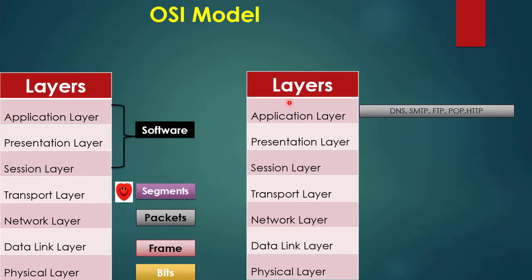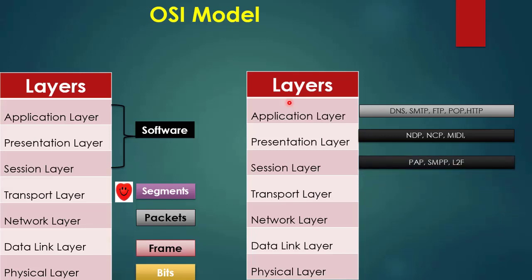Application layer protocols are DNS, SMTP, FTP, POP, HTTP. Presentation layer protocols: NDP, NCP, MIDI. Session layer protocols: PAP, SMPP, L2F. Transport layer protocols: TCP, UDP.